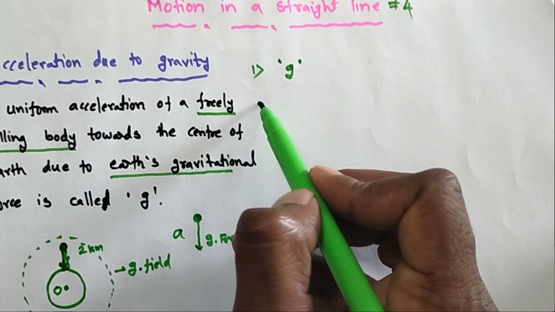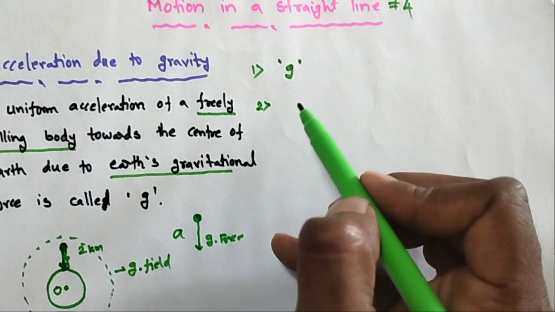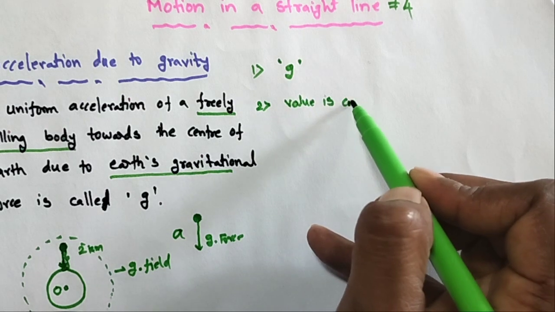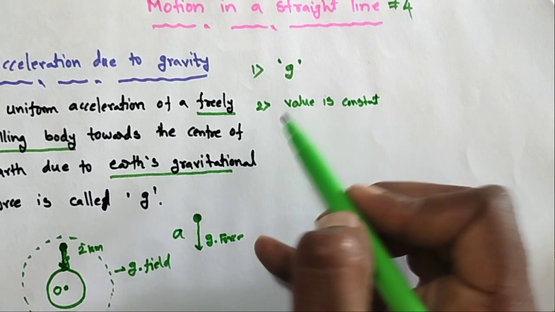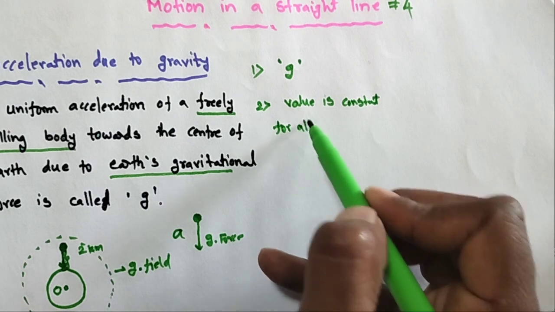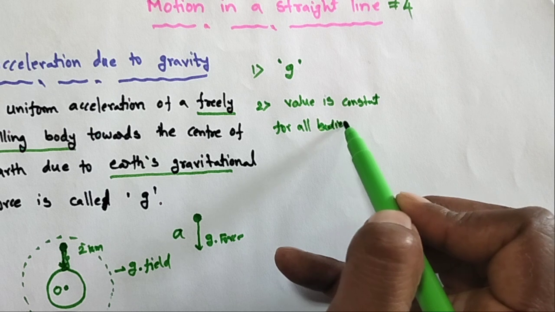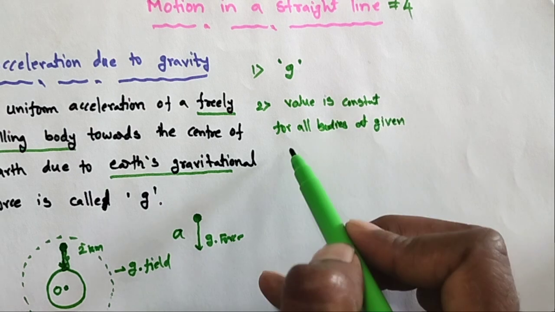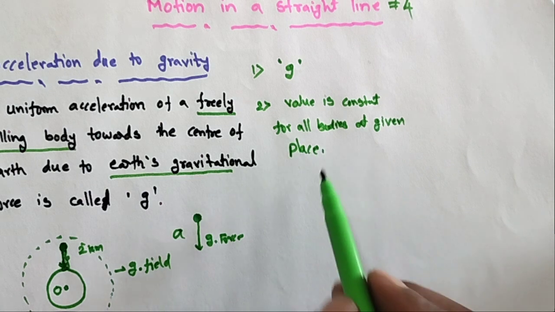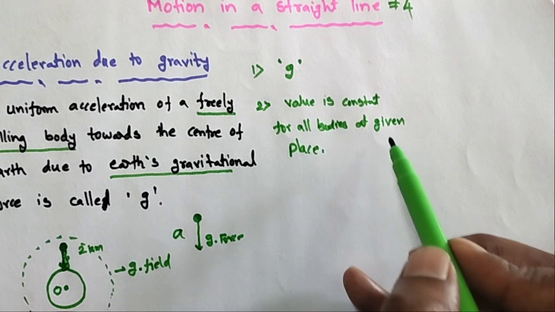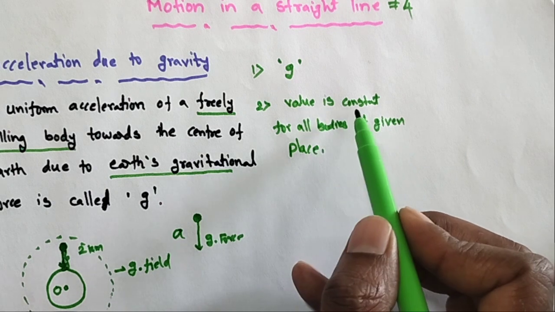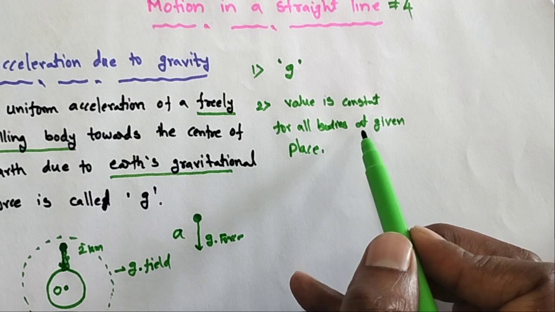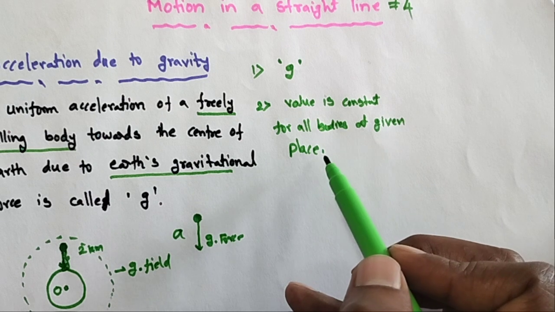Second point: the value is constant for all bodies at a given place. At a particular place, the g value is constant.